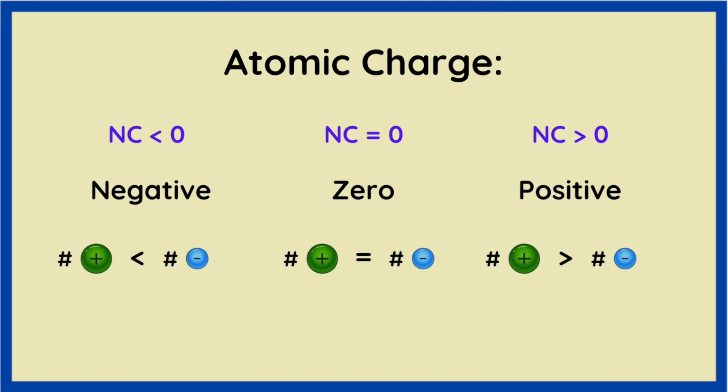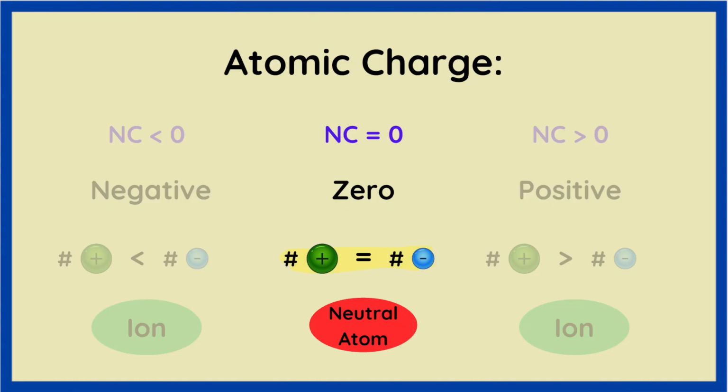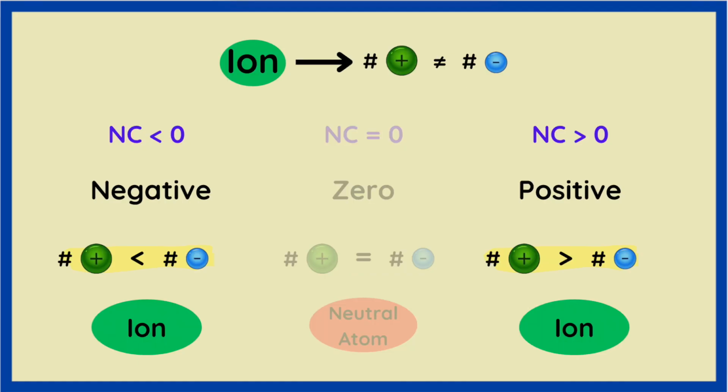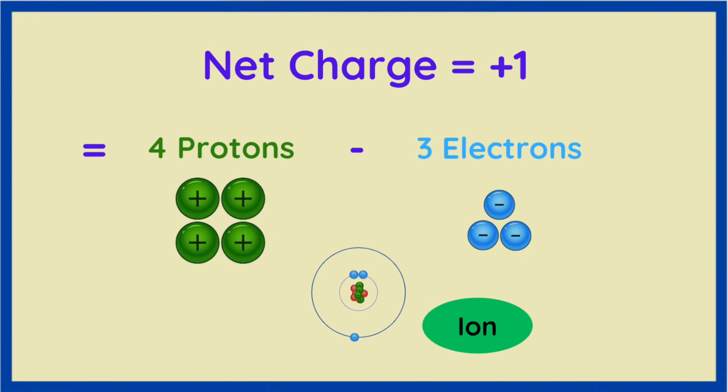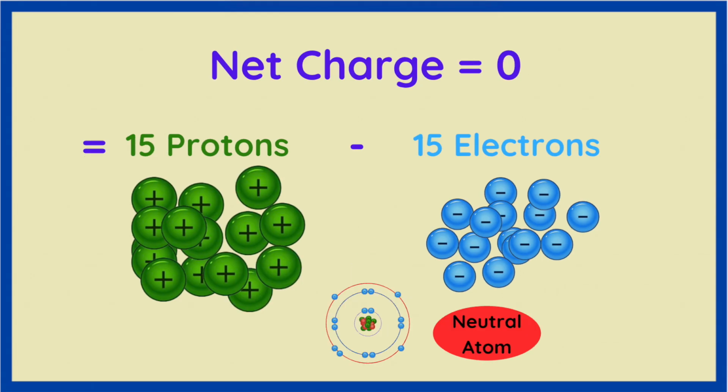It's negative when there's more E than P, 0 when P and E are equal, and positive when there's more P than E. Likewise, based upon these net charge values, that tells us whether or not our atom is an ion or a neutral atom. In other words, if there's an equal number of protons and electrons, our atom is a neutral atom. However, if protons and electrons are not equal, either P is greater than E or E is greater than P, we classify our atom as an ion. So if we revisit our atoms from earlier, this one is an ion because its net charge is not 0. This one's also an ion because its net charge is also not 0. And this one is a neutral atom because the net charge is equal to 0.